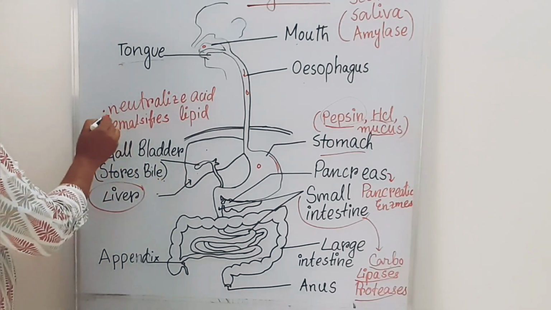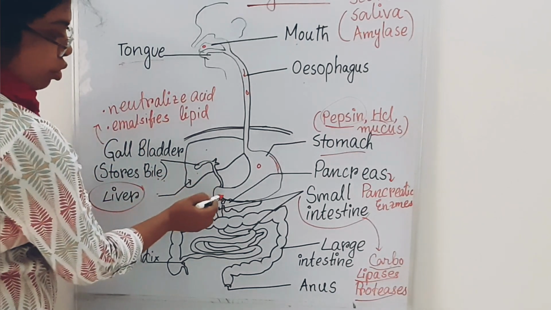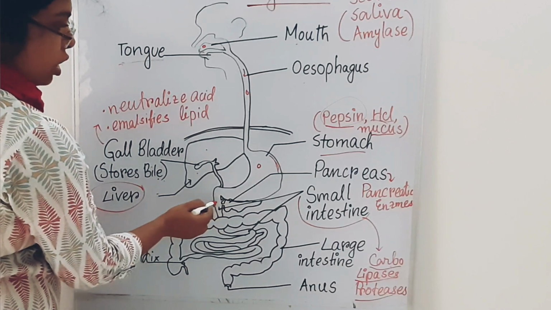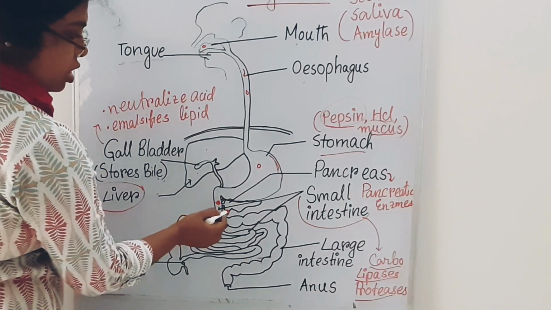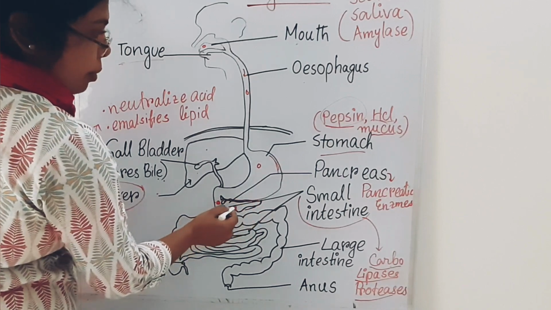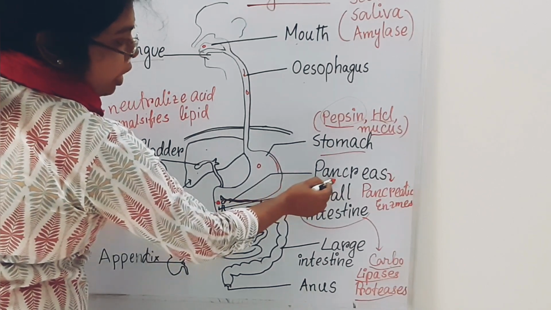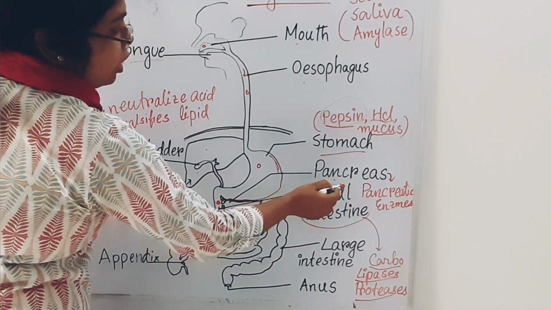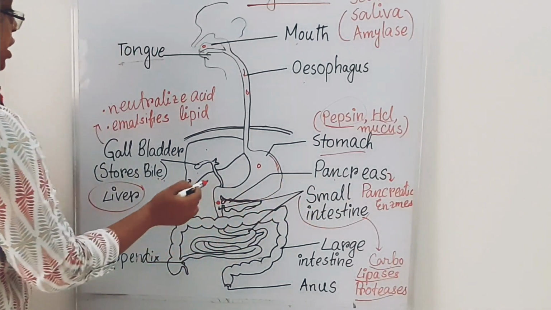The bile is also deposited here in the small intestine. And there is the pancreas, which releases pancreatic juice, the pancreatic enzymes.